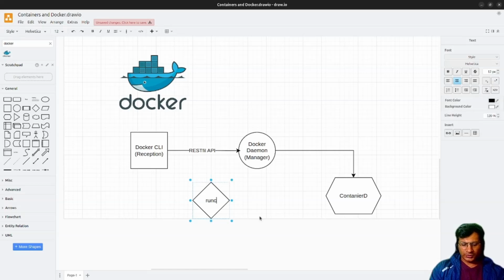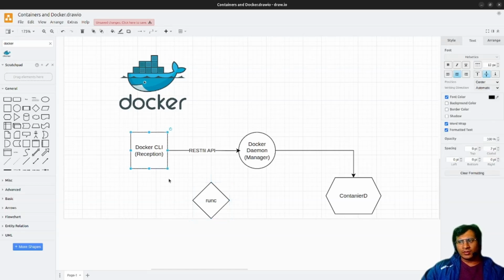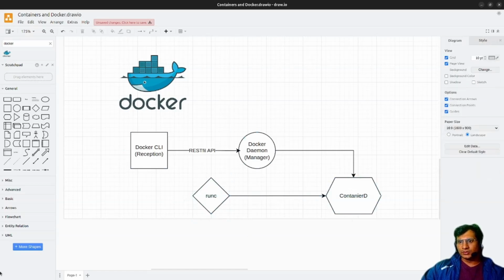Runc is another command line tool. If we don't want to use the Docker CLI, we can directly use runc as a command. It also talks with containerd. There is one body that governs this container initiative: the Open Container Initiative, OCI. It is directly responsible for creating and running containers on the host system using Linux namespaces.